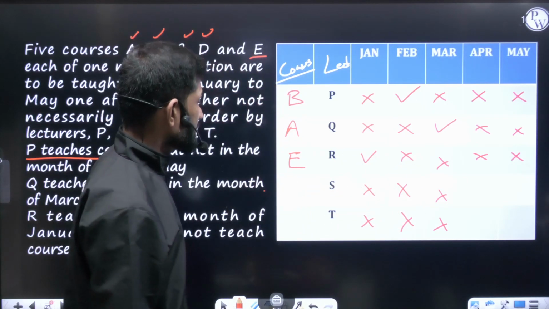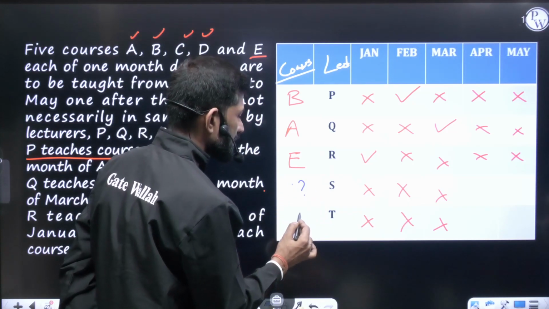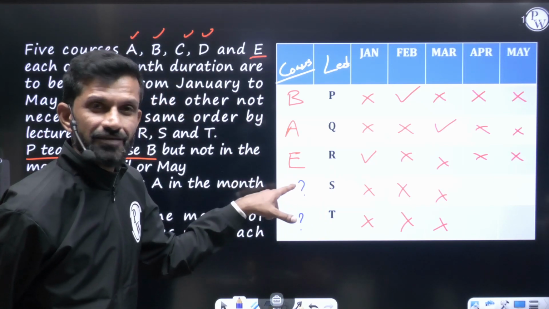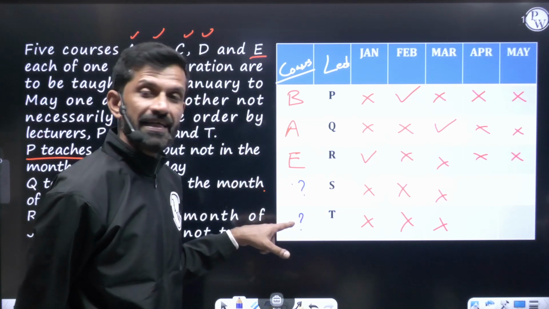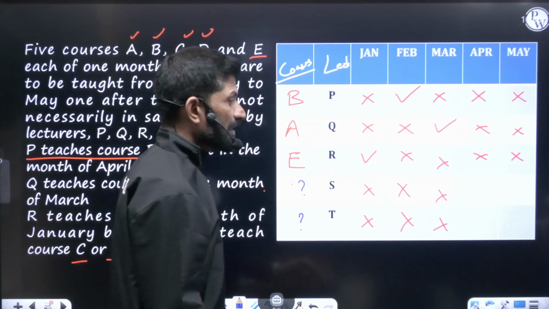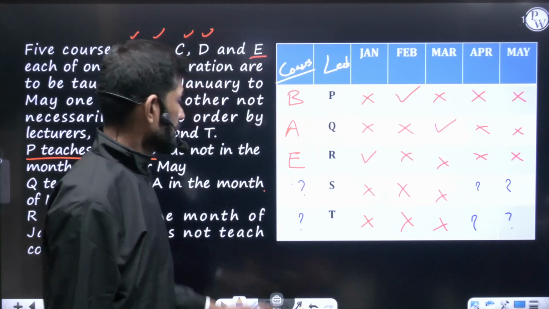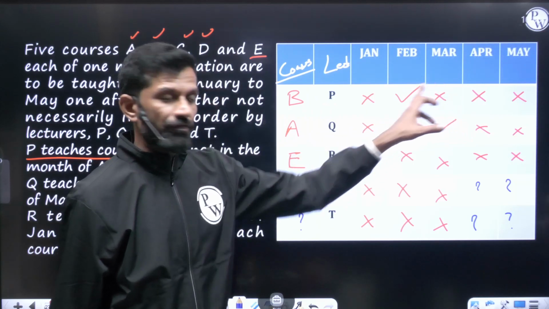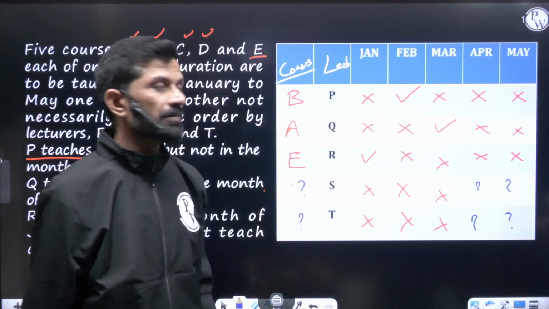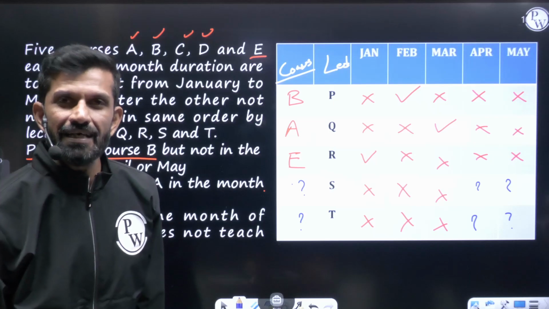But here you can see we are unable to decide the course for S and the course for T. Leftover courses are C and D. So if S is taking C, T will take D. Or if S is taking D, T will take C. Courses we don't know, and even their months we don't know. So S takes April and T takes May, or S takes May and T takes April. So the courses and the months are not yet confirmed for lecturers S and T.